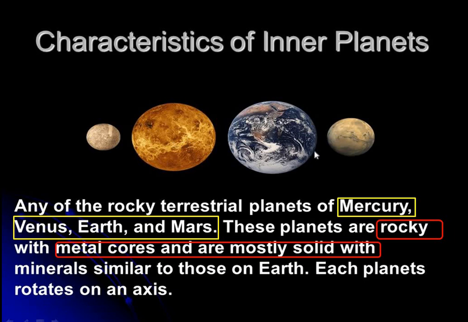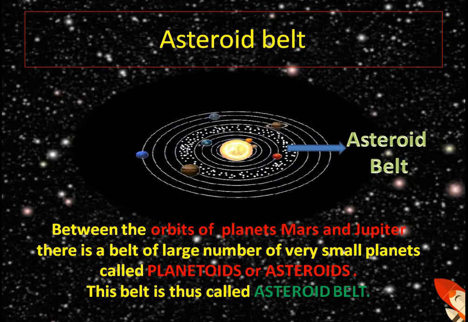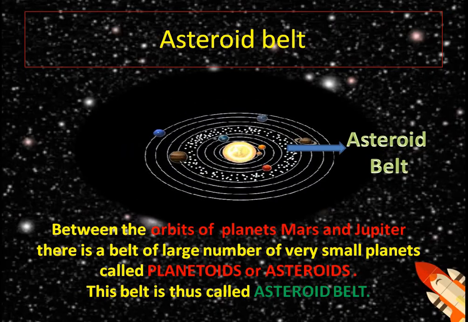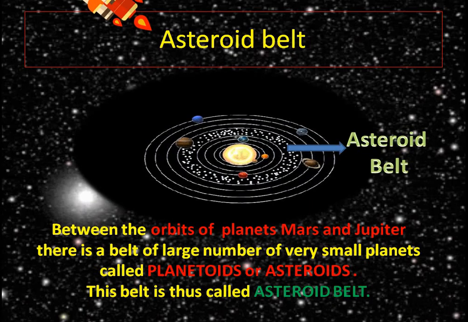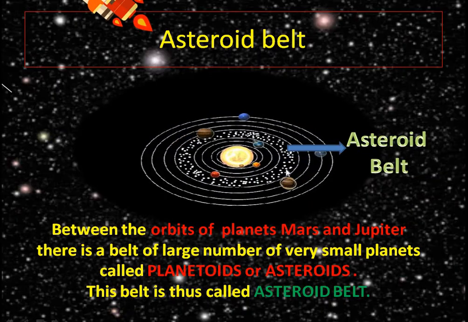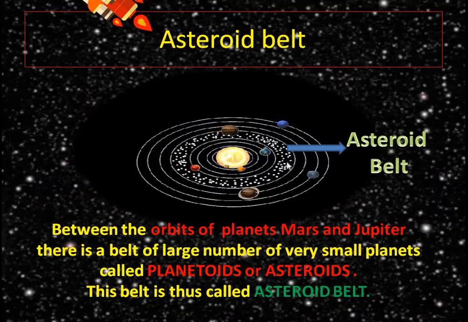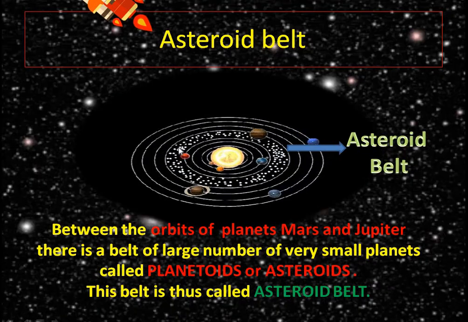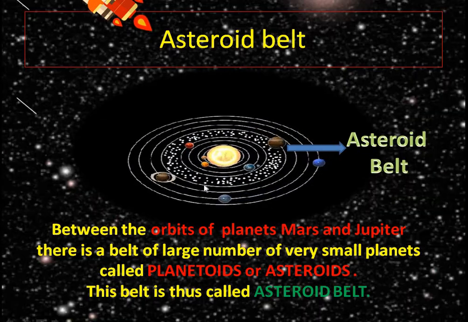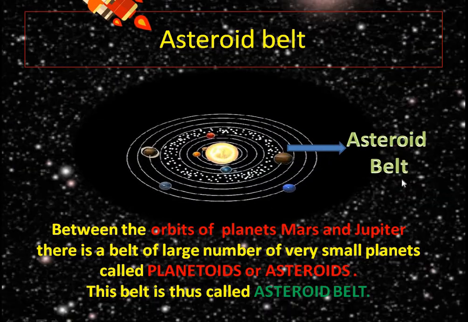After these four planets in the sequence, there is a belt of rocks and stones and very small, tiny planet-like things. These tiny things form the asteroid belt.